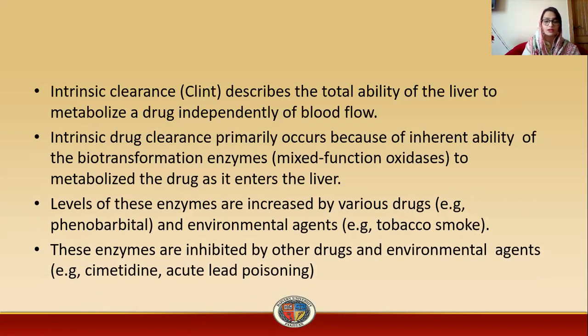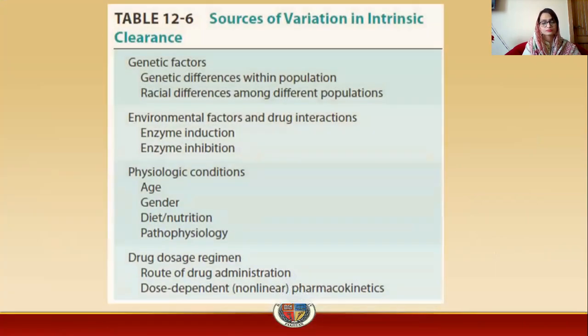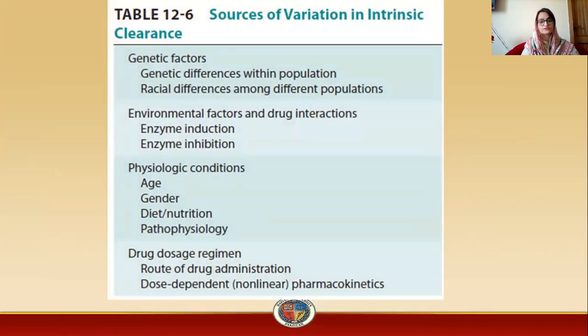The enzymes are inhibited by other drugs and environmental agents, for example, cimetidine and acute lead poisoning. They will inhibit these enzymes, and the metabolic process will be slowed down. These are the factors which affect the clearance of the drug.